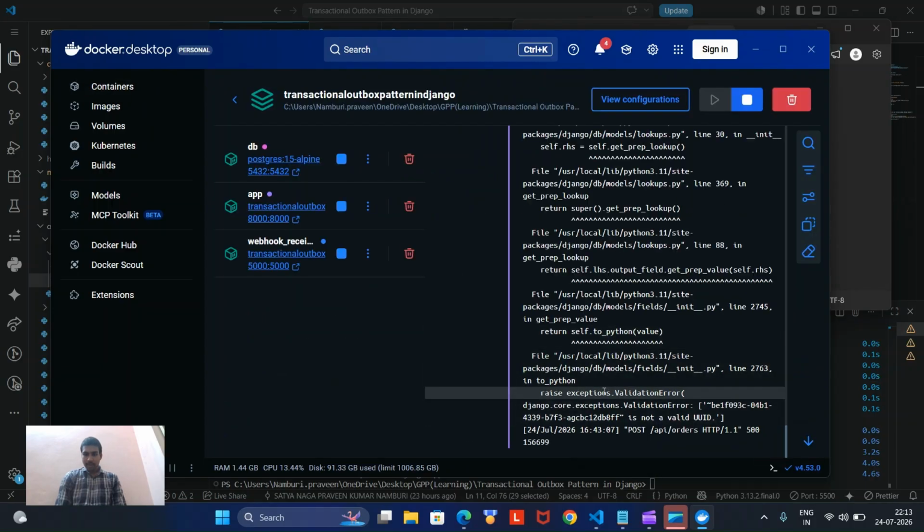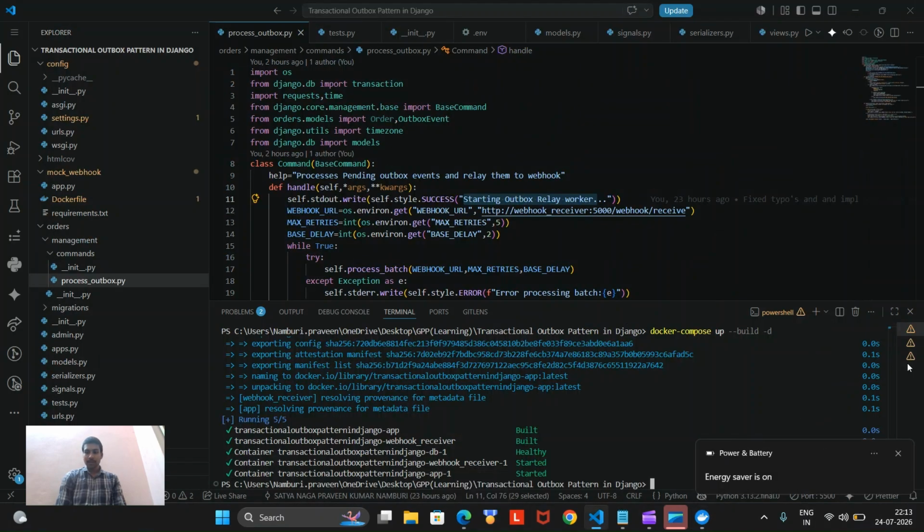So you can see that validation error because the quantity cannot be a negative value. And yeah, looking at that, there is another error called UUID error. So let's fix that too.